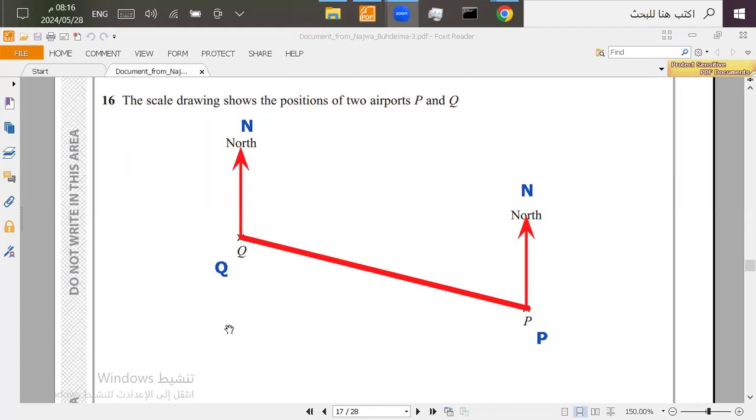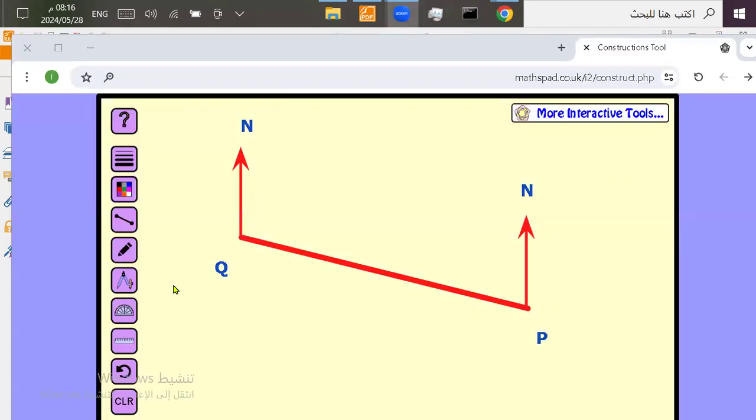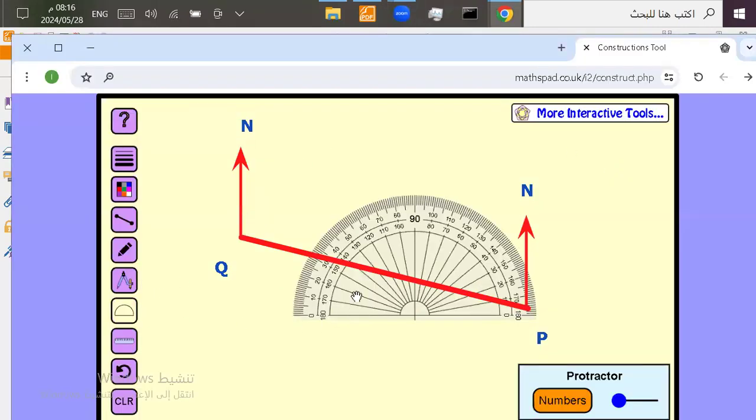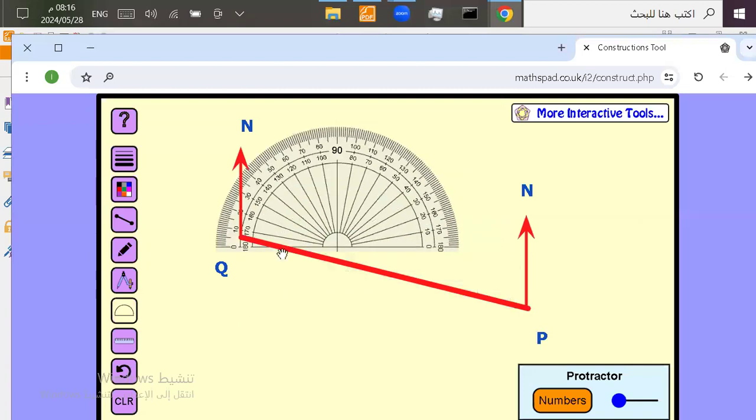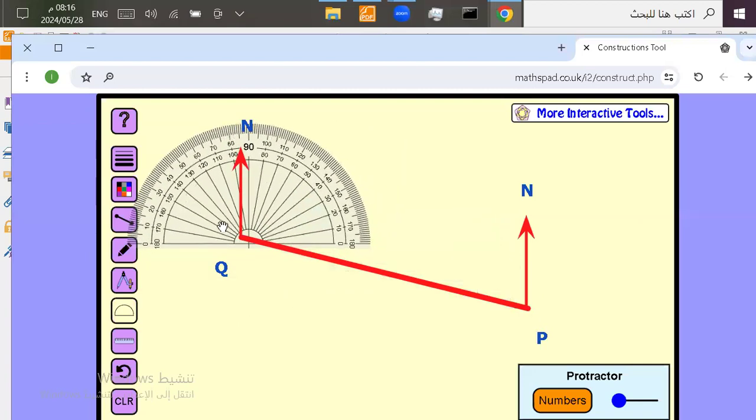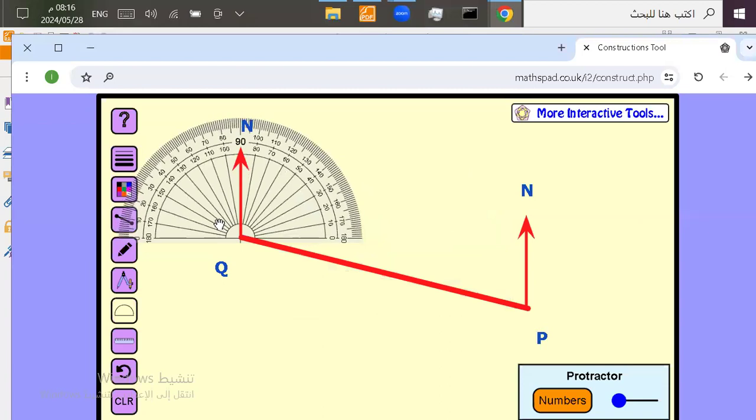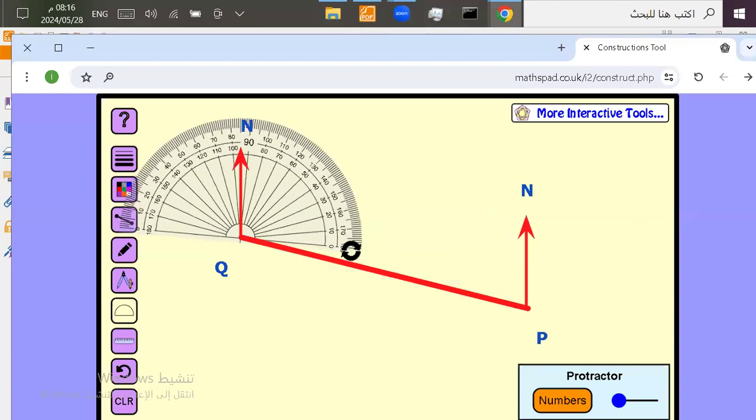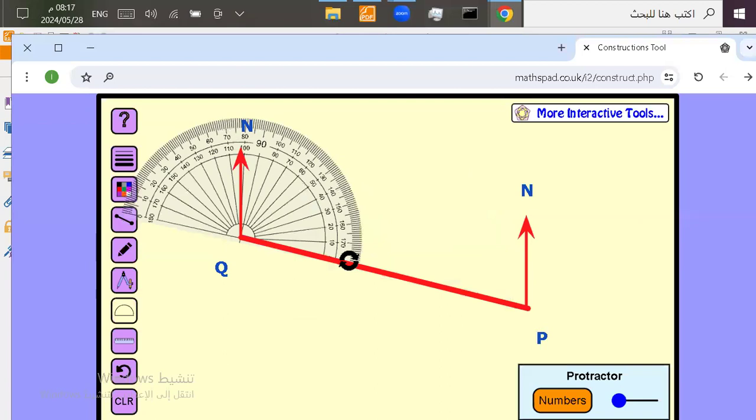Now let's go to the maths pad. So here I brought the protractor. I want to measure the angle here. So I put the point on the point, and then I put the line on the line like this. And I start with the zero, which is on the line. So here, this is zero. It's in the bottom part. So I continue on the bottom numbers.